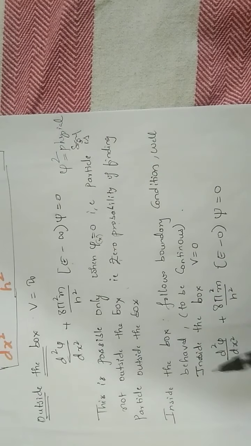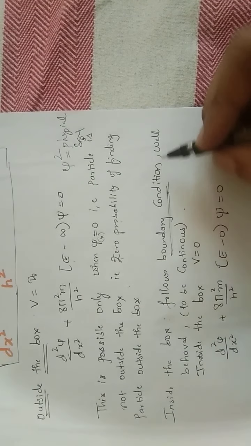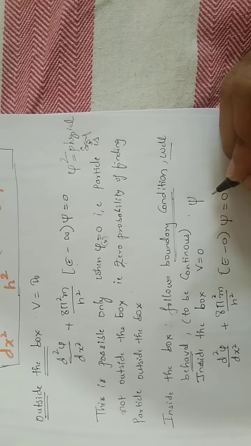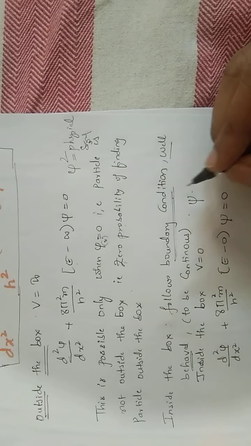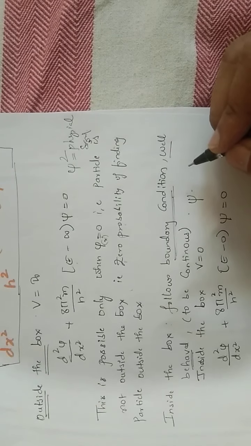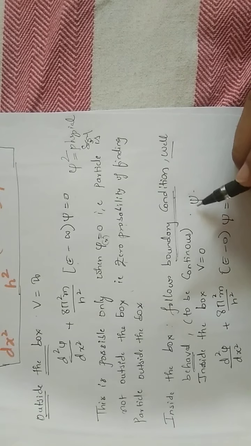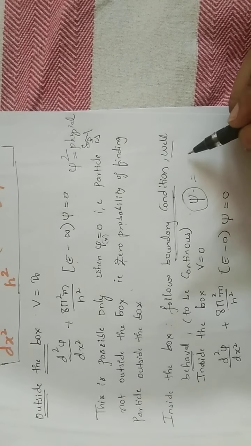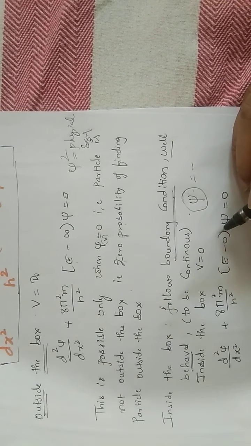Okay, next we have inside the box, which follows the boundary condition. You should always remember the boundary condition or well behaved wave function. Whenever we talk about a wave in quantum mechanics, we have studied certain postulates. The wave function should be well behaved, that is, it should be finite and continuous, and when an operator operates on the wave function, it should give a new function along with your eigenvalue, right? That is all you have studied in the postulates.